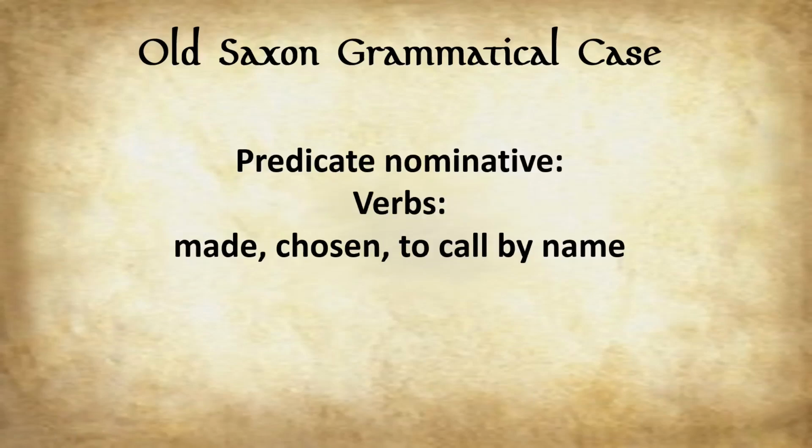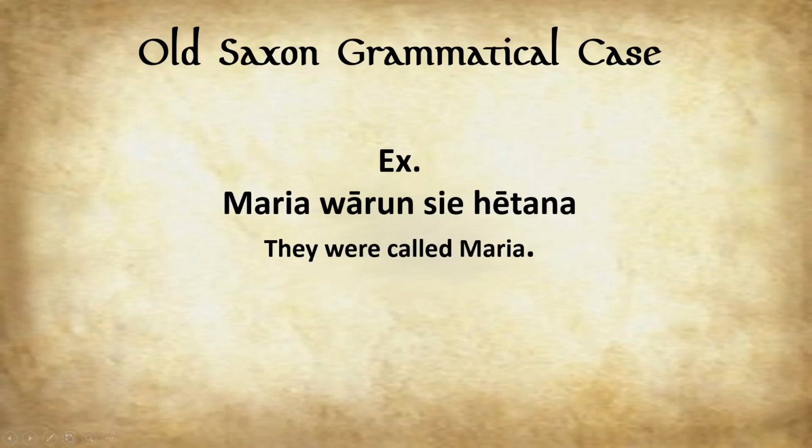So next, with the nominative, now we're working with verbs that more or less mean made, chosen, or to call by name. So let's go into a few examples. So we have our example here of Maria varun sie hetana. Maria varun sie hetana. So they were called Maria. So what is in the nominative?